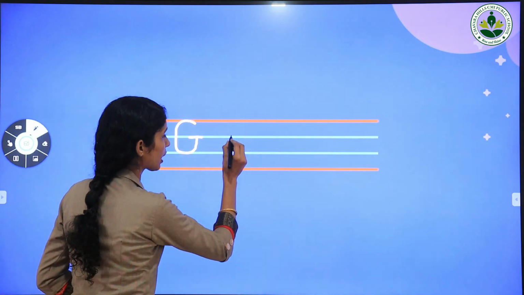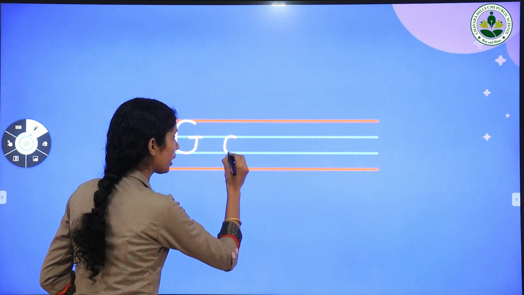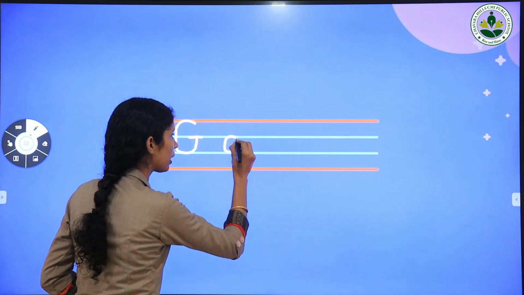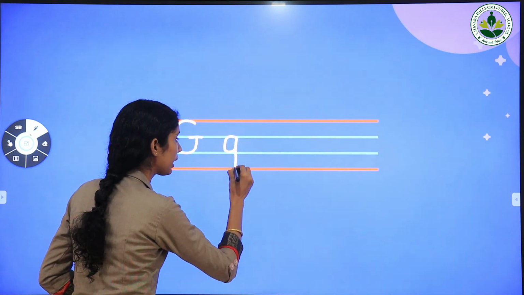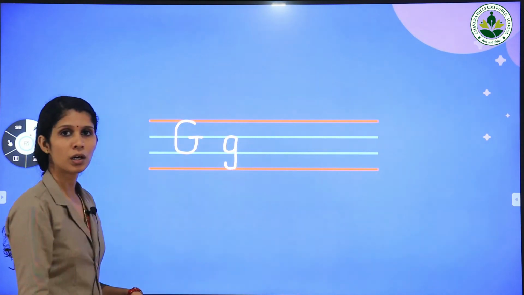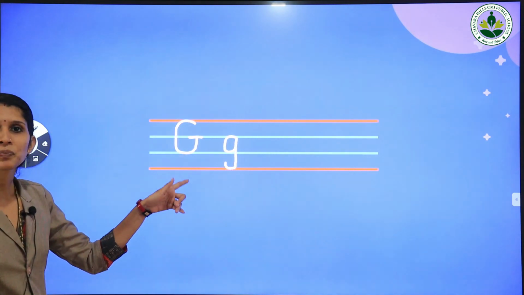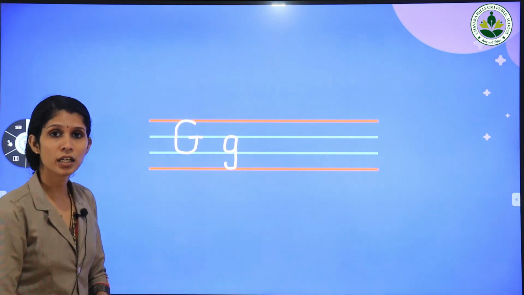Now we are going to trace small letter g. Small letter g starts from the first blue line. We draw a small letter c. Then it touches the first blue line. Slowly comes down and touches the fourth red line. Then draw a small upward open curve. Can you say which letter is this? Small letter g.